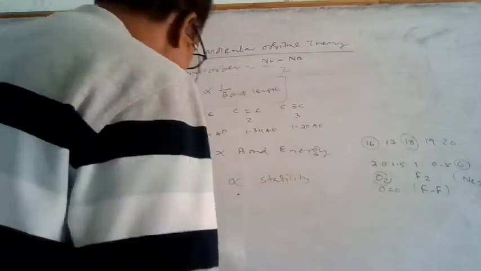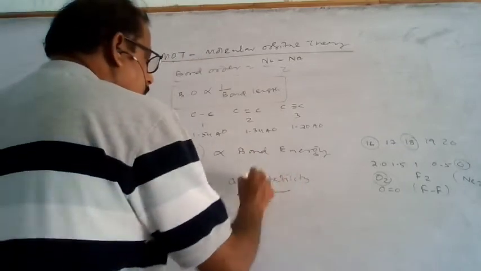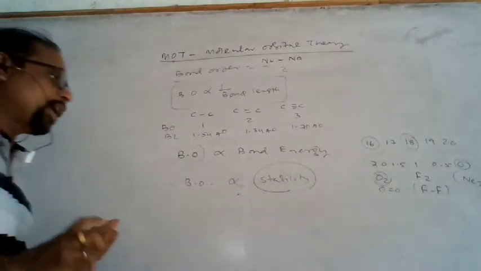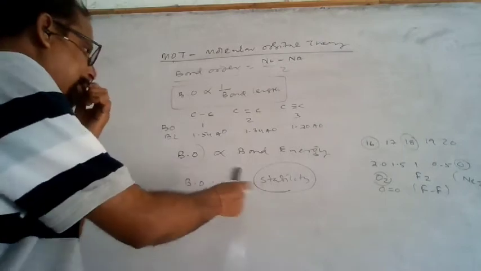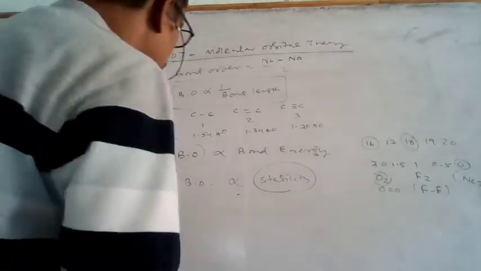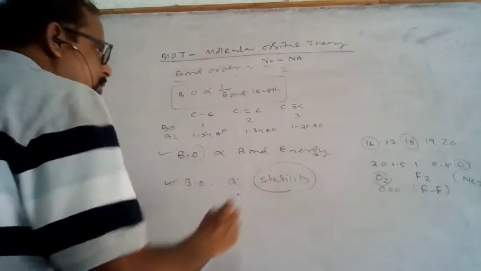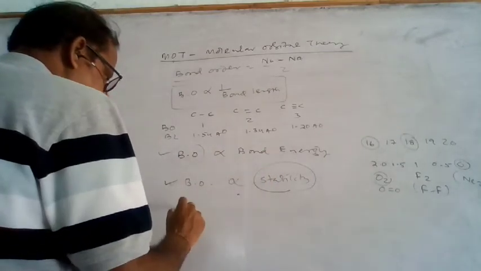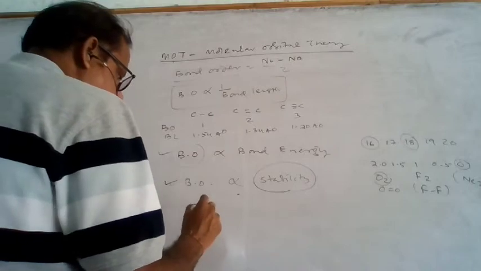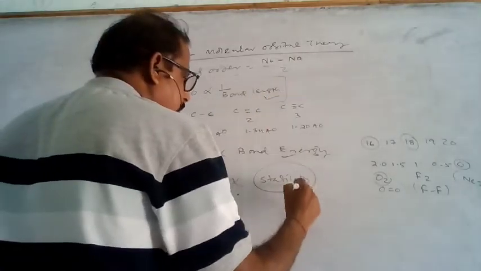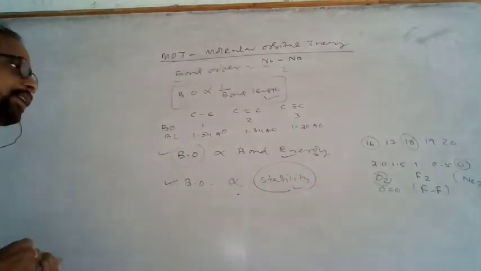So stability is also related to the bond order. The bond energy, bond length and stability are all related to the bond order.